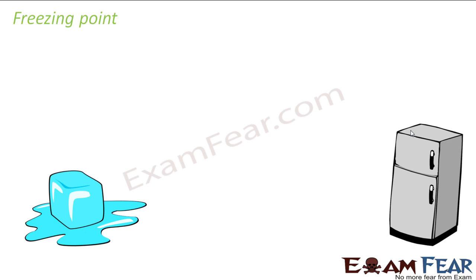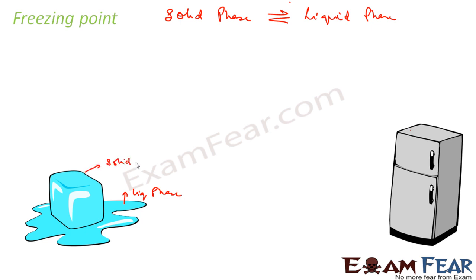Let's talk about the freezing point now. So what is freezing point? See, at a freezing point, actually what happens first, let me tell you. If it is at a freezing point, the solid phase will be in dynamic equilibrium with liquid phase. Let me write it here. Solid phase will be in dynamic equilibrium with liquid phase. This is my liquid phase, and let's suppose this is my solid phase. Both will be in dynamic equilibrium.